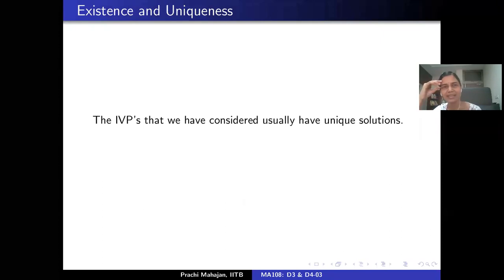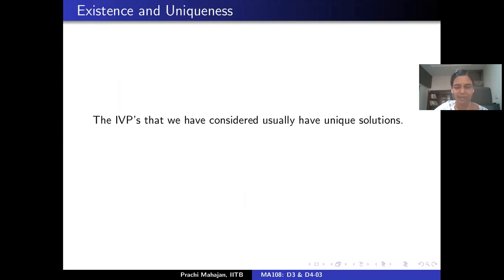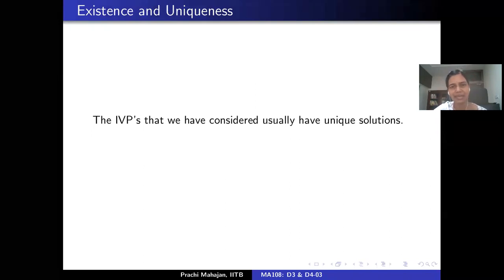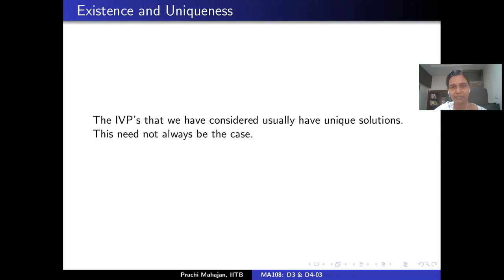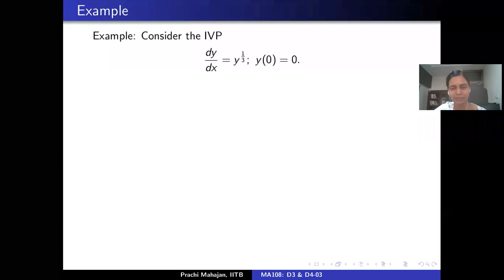So the next issue that we would like to discuss is existence and uniqueness of solutions, which many of you have been raising time and again. When do we say that a given initial value problem has a unique solution? When do we say that the solution exists, if at all, how many, and things like that. So far, the initial value problems that we have considered have had unique solutions, but this may not always be the case. Let's see an example.